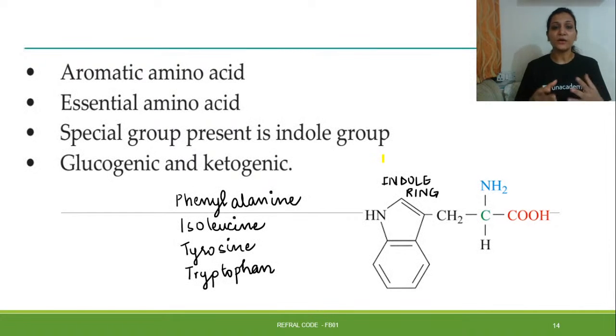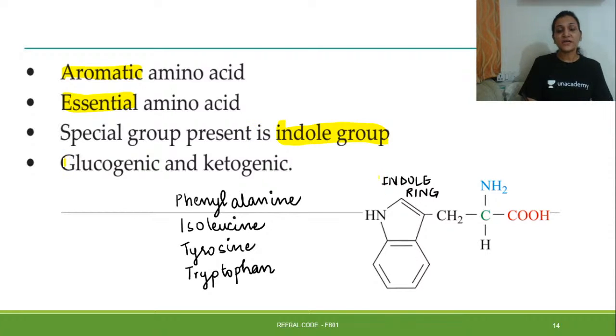Then, talking exclusively about tryptophan, let's start with tryptophan metabolism. We have seen that tryptophan is an aromatic amino acid, that it's an essential amino acid, and that it is made up of two rings. These two rings are called the indole ring. One ring contains 6 carbon atoms and the other ring contains one NH, and this total ring is called the indole ring. So the special group in tryptophan is the indole group.